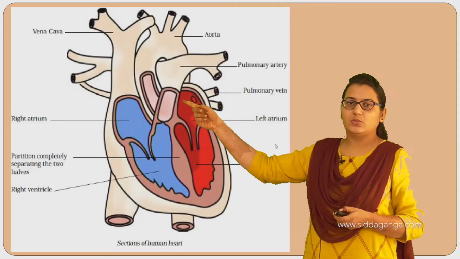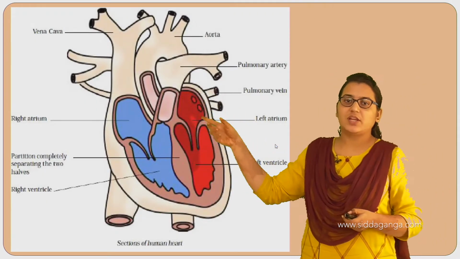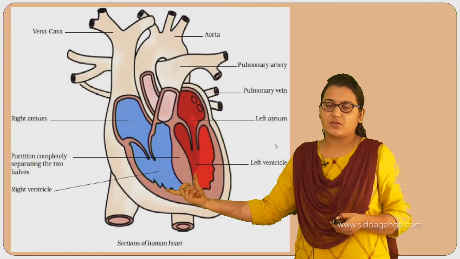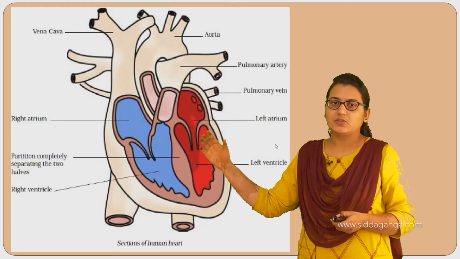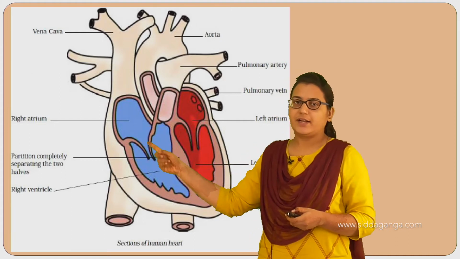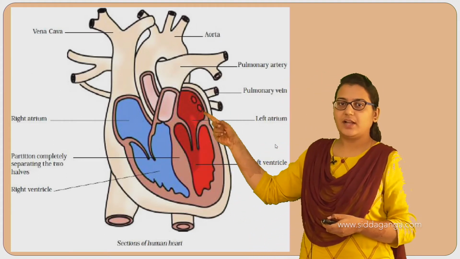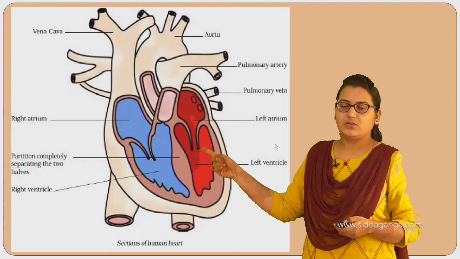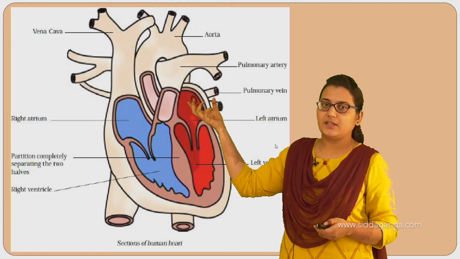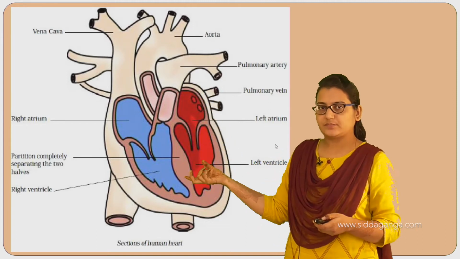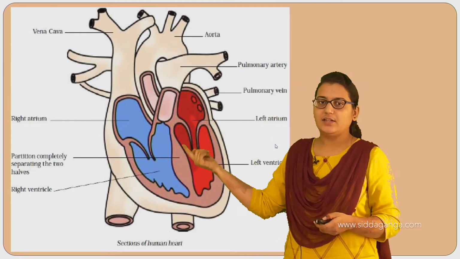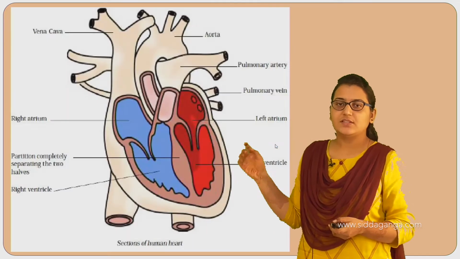This is the right atrium, right ventricle, left atrium and left ventricle. So these are the 4 chambers of the heart, the upper chambers are the atria, and the ones below are the ventricles. This is the structure of the heart.